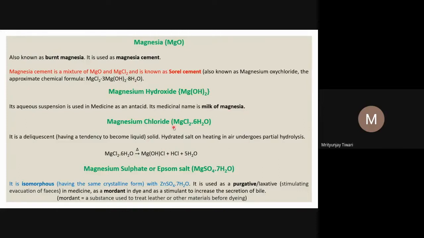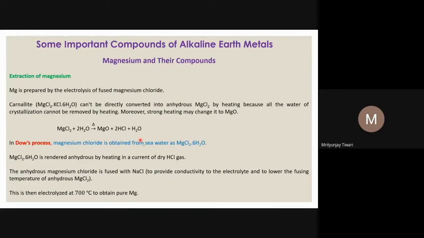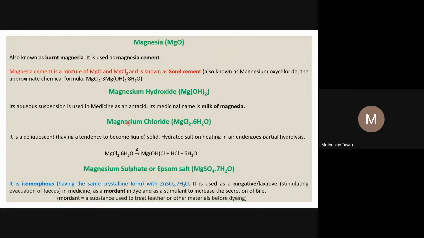Then magnesium chloride, MgCl2, which exists as the hexahydrate, with 6H2O as water of crystallization, as we saw. Even if you take magnesium chloride from seawater, you get 6 water molecules as water of crystallization. And why is it so? Because magnesium is very small and forms complexes with water molecules, and those 6 water molecules are there in that form.